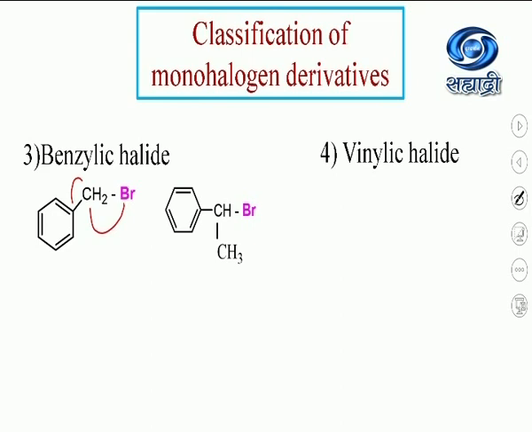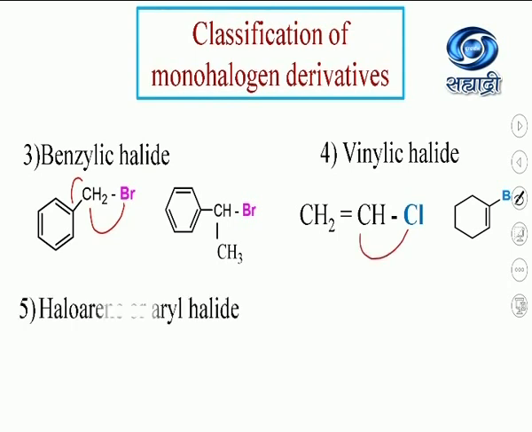The next class is vinylic halide. In these halides, the halogen atom is bonded to an sp2 hybridized carbon. An sp2 hybridized carbon atom is a double bonded carbon atom. Next class is haloarene or aryl halide.